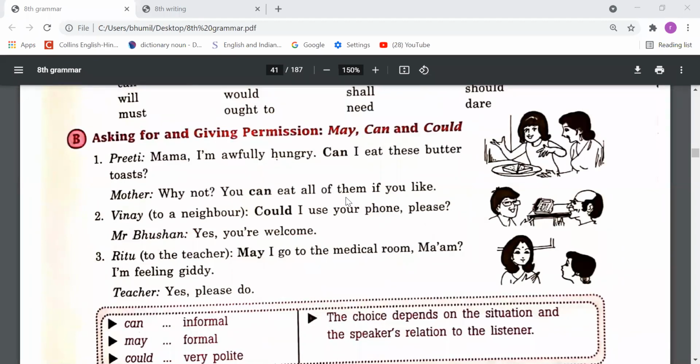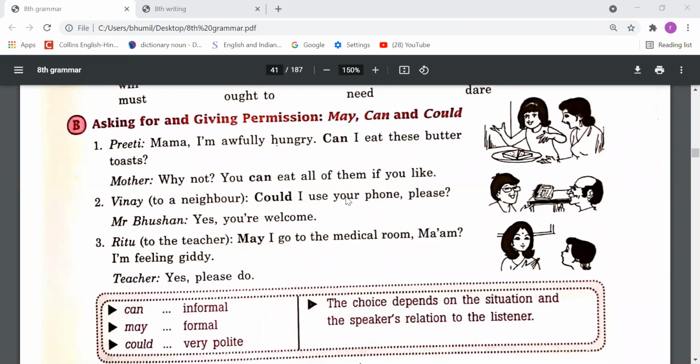And can we use when we take informal permission. If your relation with that person is informal, means a frank relation is there and you do not do any formality, like with your parents, with your friends, with your siblings, this relation is called informal. When you have to take permission from such a person, then you need to use can, right?